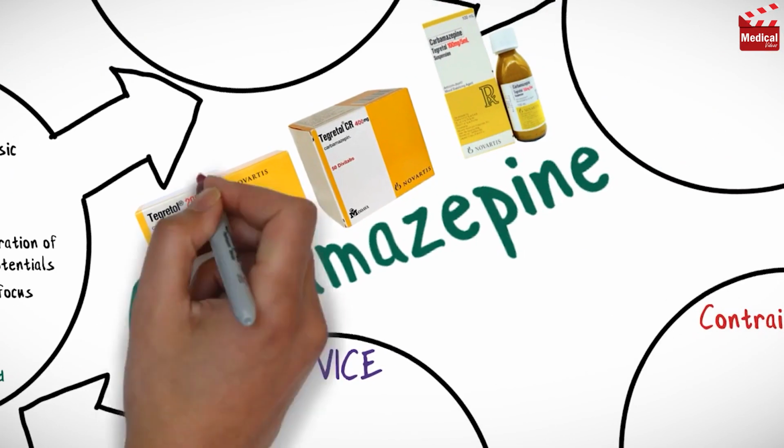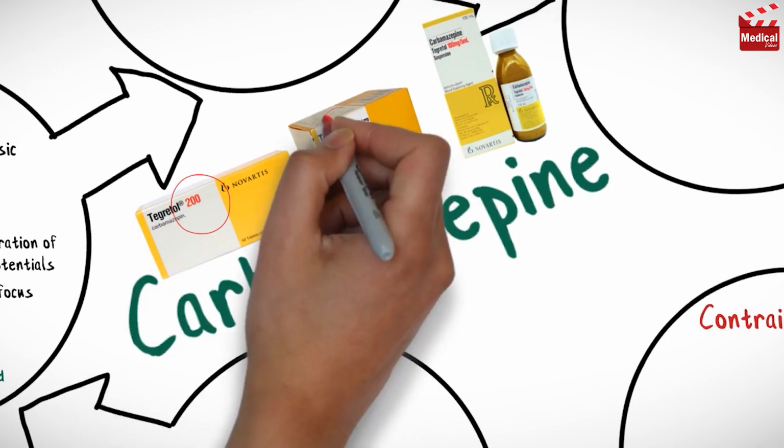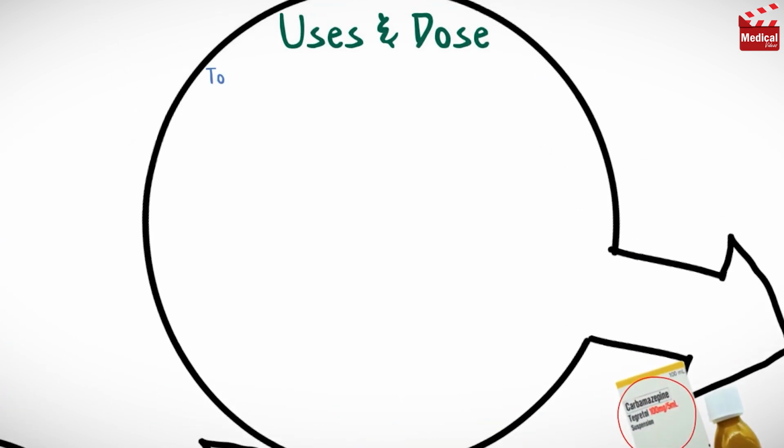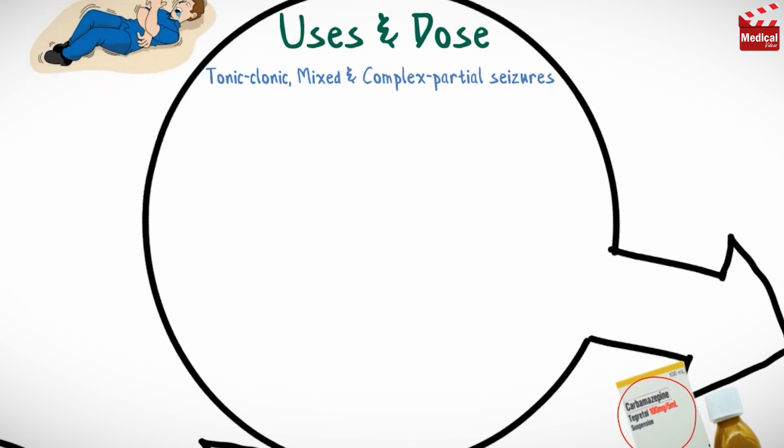It is available as 200 mg tablets and 400 mg controlled-release tablets, and also available as 100 mg per 5 ml suspension. It is used in the management of tonic-clonic and mixed seizures, and complex partial seizures.